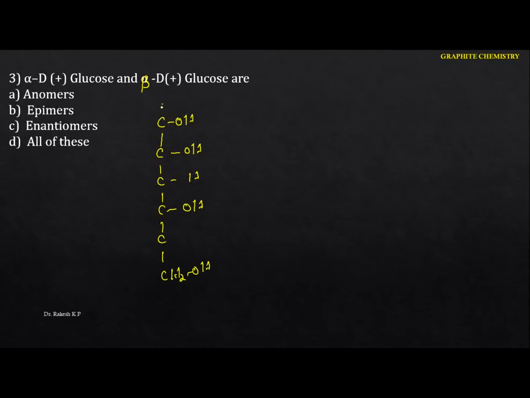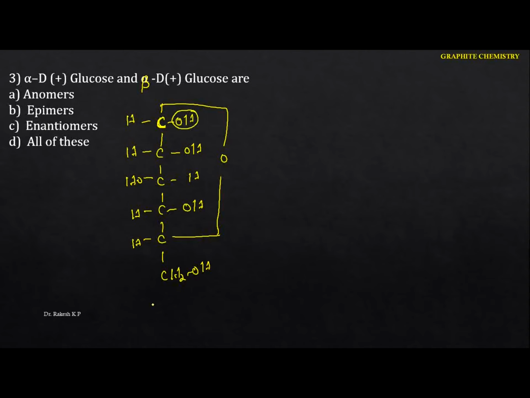Now this is the structure of alpha D glucose. This is H, this is also H. Here it is OH, this is H, and this is H. Just identify this first carbon, which we are going to call the anomeric carbon. Here the OH is present on the right side.